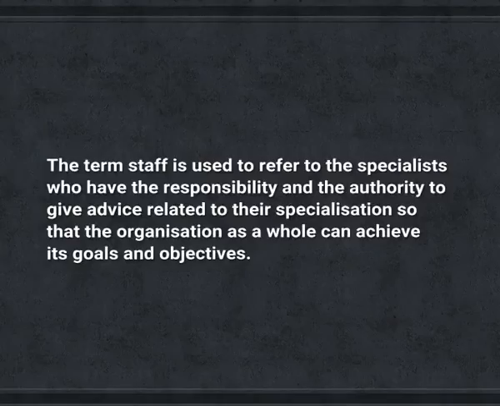Line is used with reference to position in the organizations that have authority and are accountable for achieving the objectives assigned to them. The term staff is used to refer to the specialists who have the responsibility and the authority to give advice related to their specialization, so that the organization as a whole can achieve its goals and objectives.